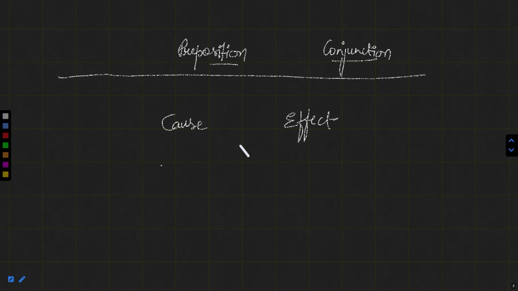But before that, let me tell you what cause and effect denoting connectors are. Now, we must have heard these two words. Cause is something which stimulates some action or makes something happen, whereas effect is the thing or the action that has taken place, or the effect that it has got.